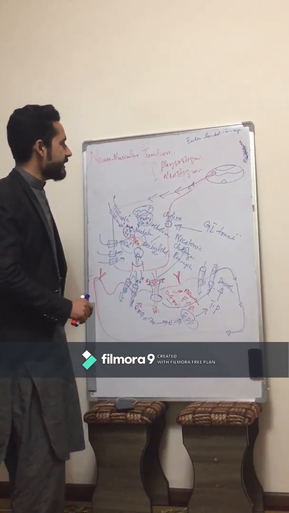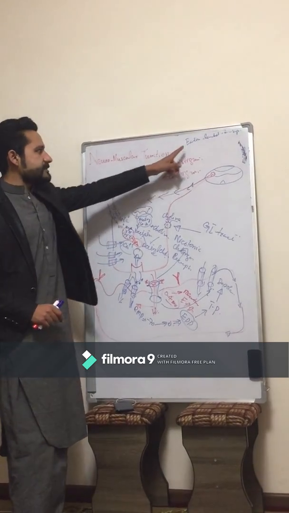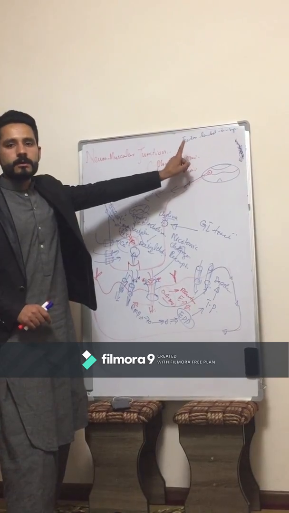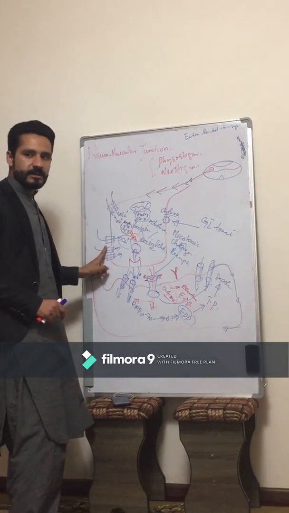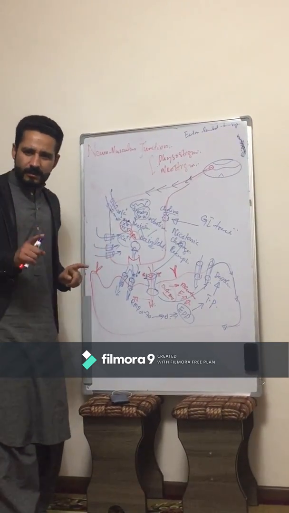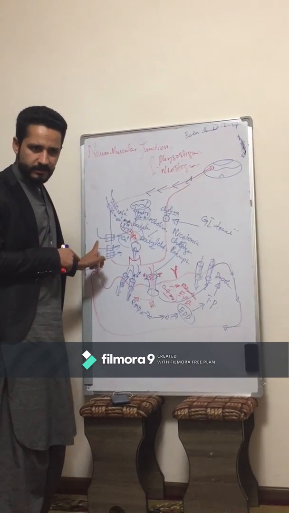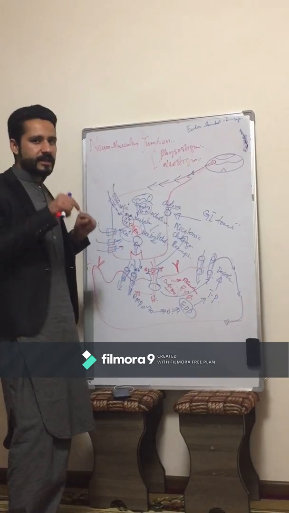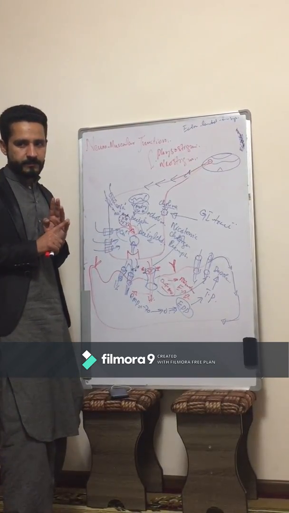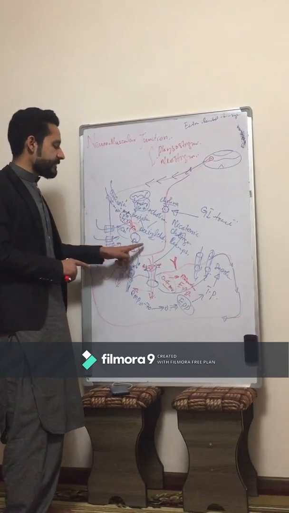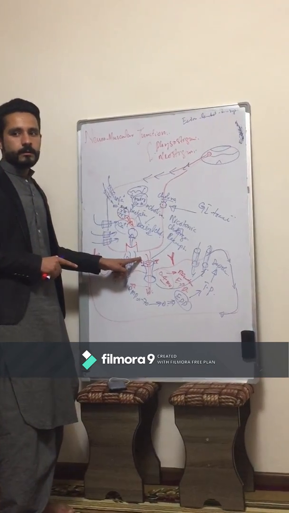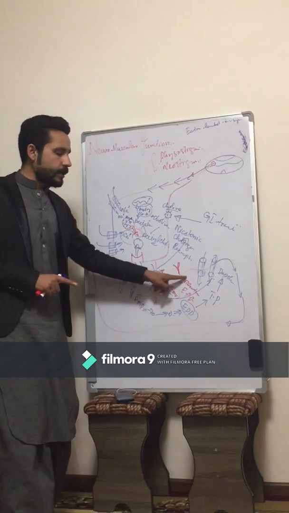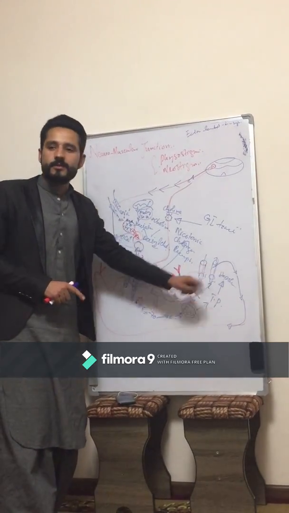Now, think, if antibodies bind to the calcium channels, is there any influx of calcium ions? No. When there is no influx of calcium ions, is there any release of the neurotransmitter? No. When there is no release of the neurotransmitter, will it bind to the receptor site? No. There will be no action potential, so we can say there will be no movement.